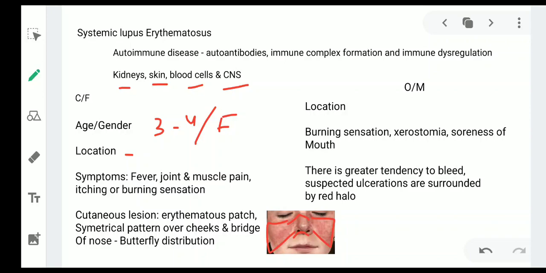Now the oral manifestations. In the oral cavity, it is seen on the buccal mucosa, lips, and palate. Burning sensation, xerostomia, soreness of mouth are all features of systemic lupus erythematosus. There is a great tendency to bleed. Suspected ulcerations are often surrounded by a red halo.